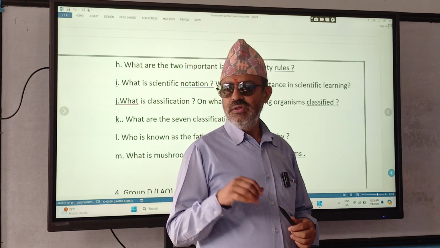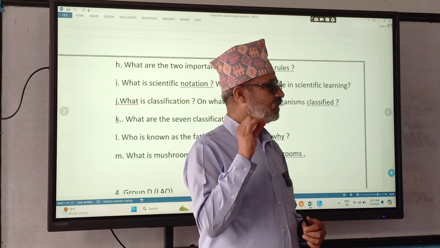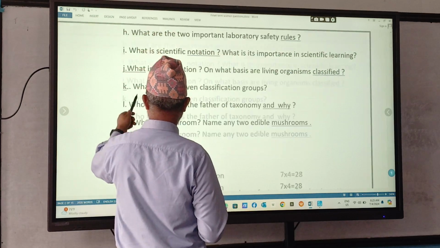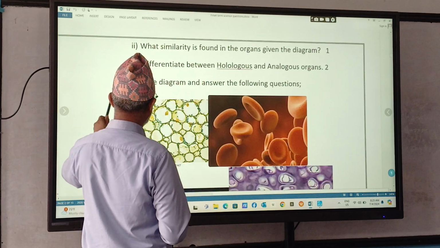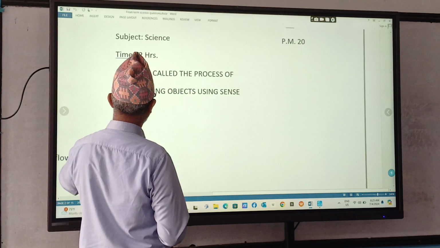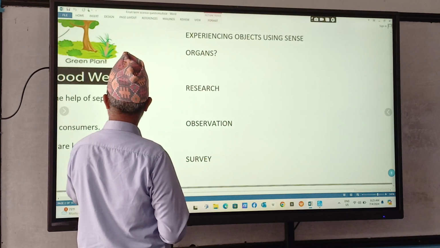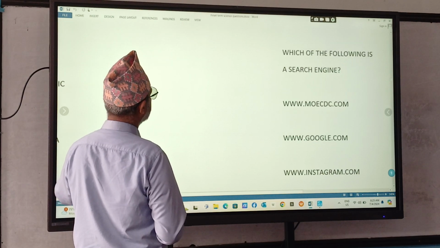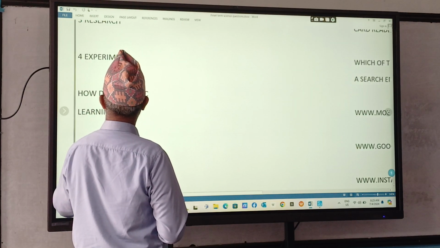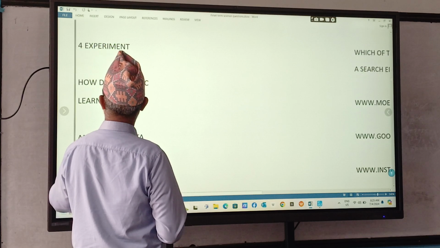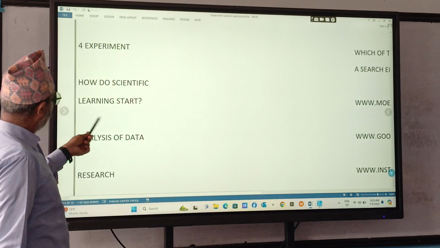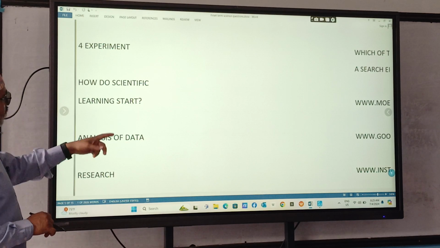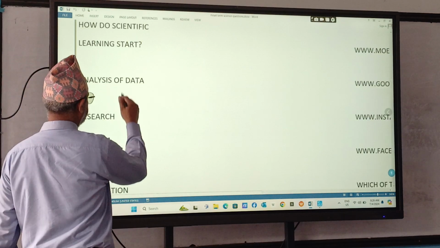Understood or not? For MCQ, just ticking. Tick the correct alternative. One question will be given with 4 options, like: how does scientific learning start? They will be given 4 options. Tick the correct one.